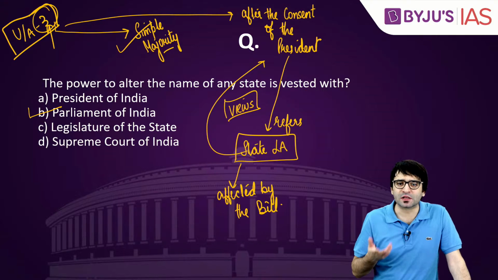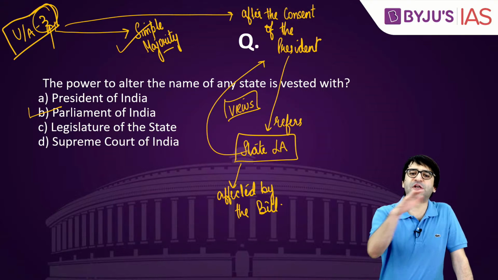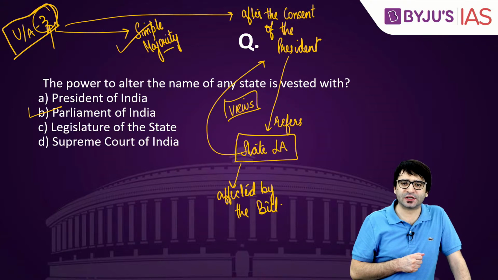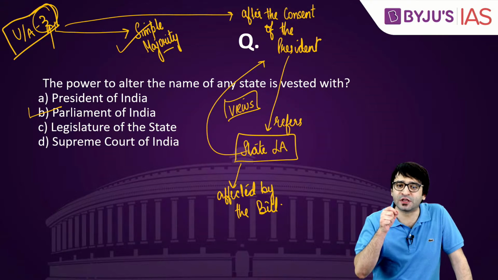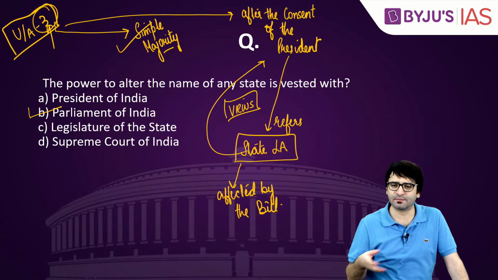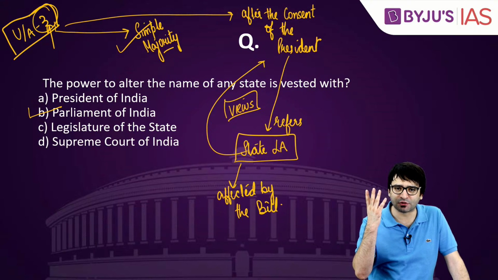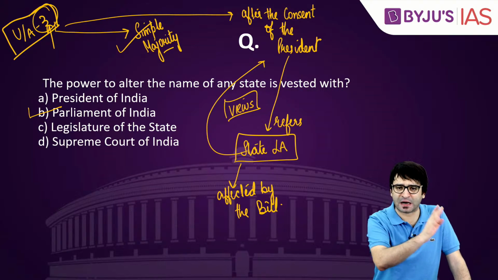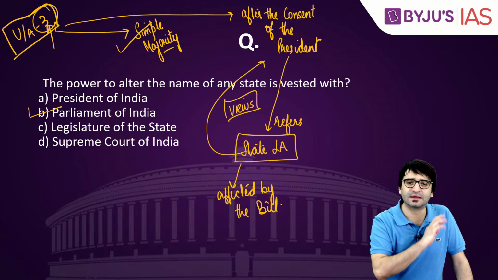The President, before giving his consent, referred this bill to the Legislative Assembly of Andhra Pradesh. The Assembly passed a resolution rejecting the bifurcation. The President said, doesn't matter, I'm going to give the consent to the government, please introduce this bill, get the bill passed. Andhra Pradesh was bifurcated into Andhra Pradesh and Telangana.